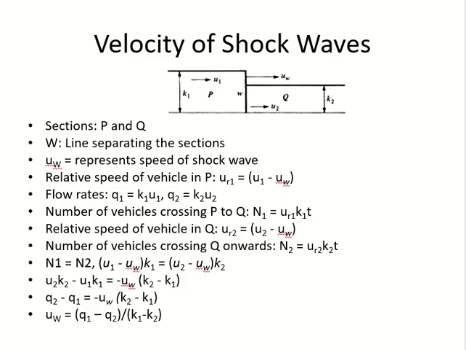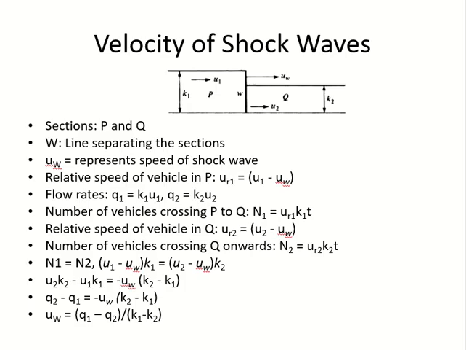So the number of vehicles going from segment P are the same as those going into segment Q, right? So N1 and N2 should be equal because T is the same. I have N1, I have N2, I put them equal. N1 equals this, N2 equals this.